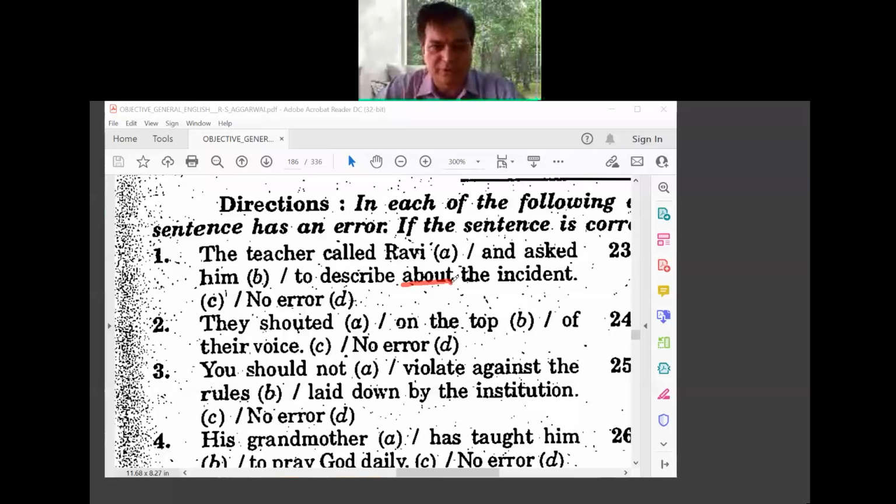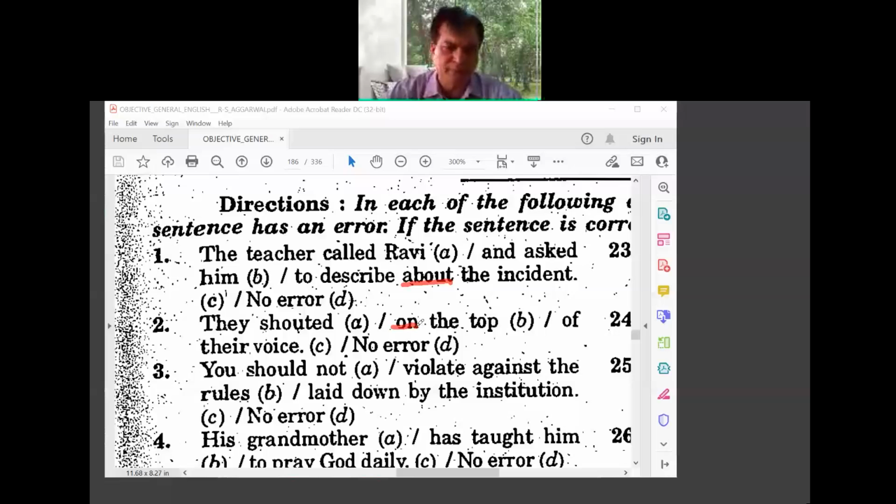He was shouting at the top of his voice. They shouted at the top of their voice. That is why it's very important here. Particularly, we are focusing more on the preposition in this example. So I thought I'll take up exercises where we can focus on a particular thing. Here more examples are there where we are focusing on prepositions. The answer is shouted at the top of their voice. I hope it's quite clear to you. Okay, let's go to the next one.